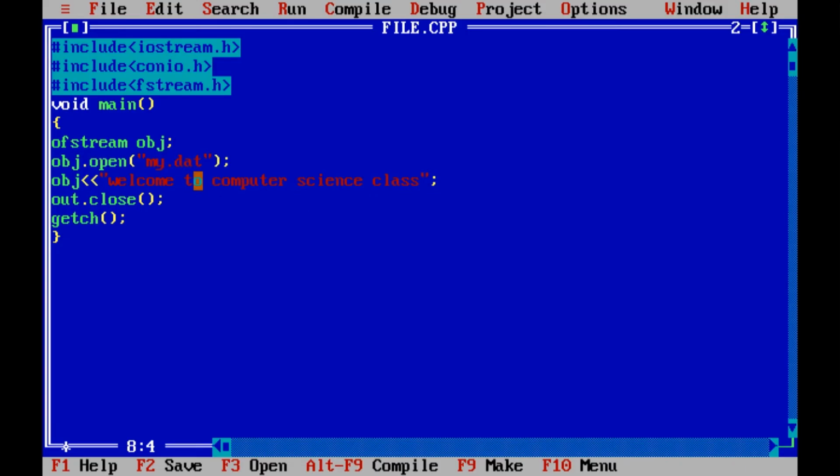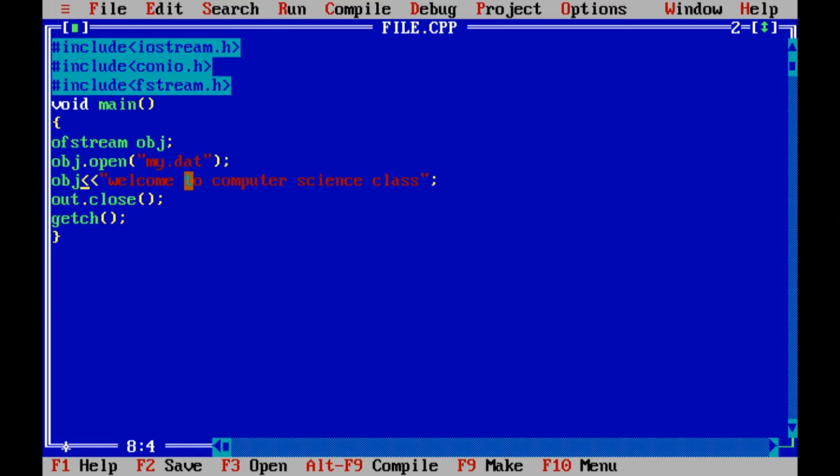Like earlier, when we used cout, it was written on the output screen. Now with the object of the class and the same format, this whole sentence will be printed in the file my.dat, and to see that we have to go to the file and check. So first we will run it.